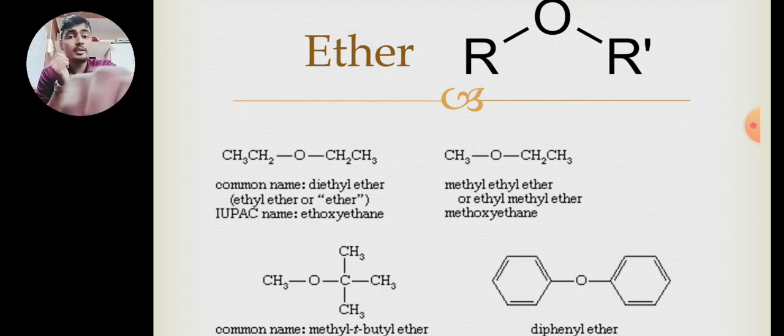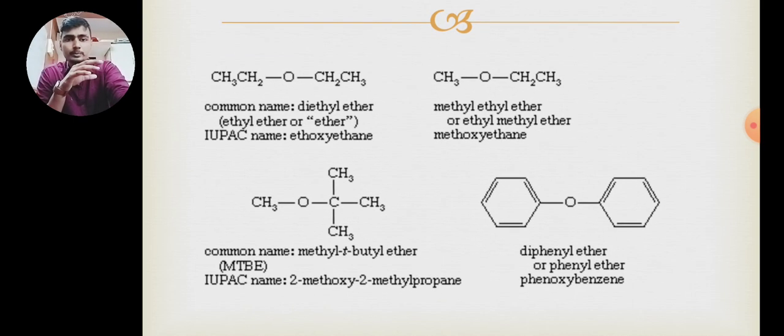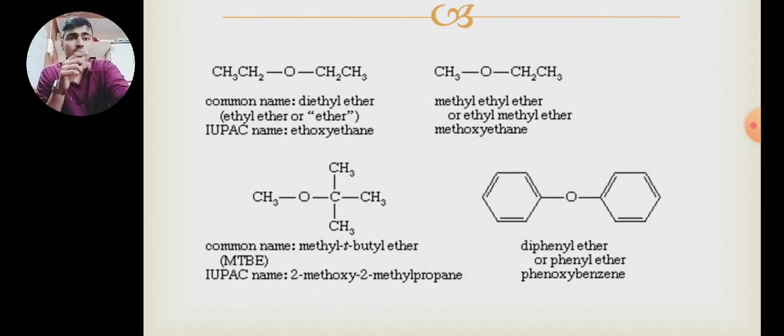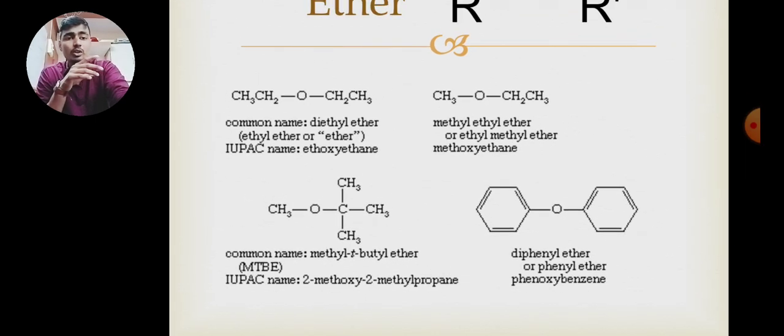Or its IUPAC name will be eth. On the left side, ethane is there. So eth, in between oxygen, so that's why O. And on the right side, ethane. So ethoxyethane. This one is methyl ethyl ether or methoxyethane or ethoxymethane or ethyl methyl ether. Then next one is 2-methoxy 2-methyl propane, and this one is diphenyl ether or phenyl ether or phenoxybenzene.